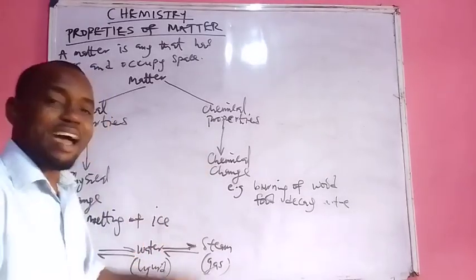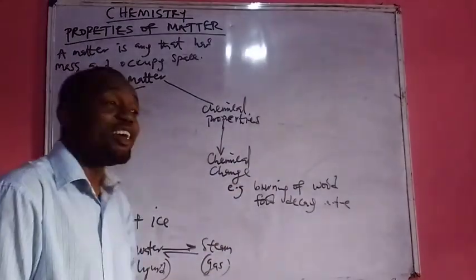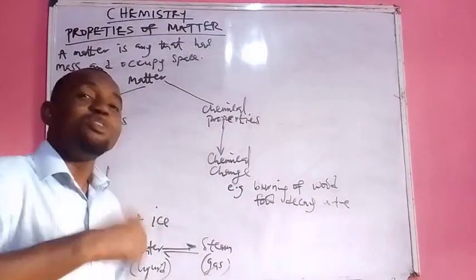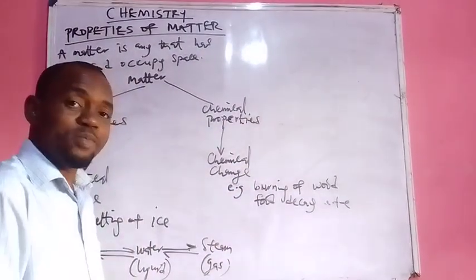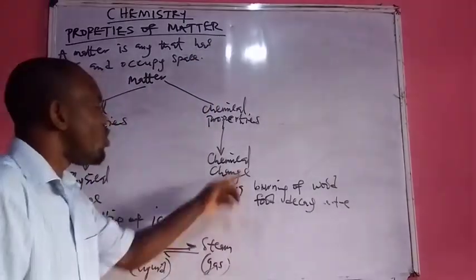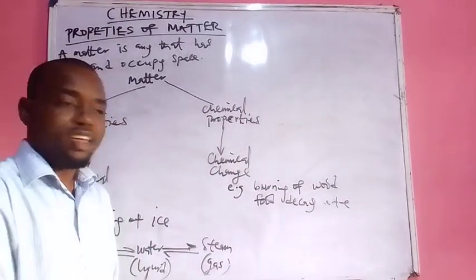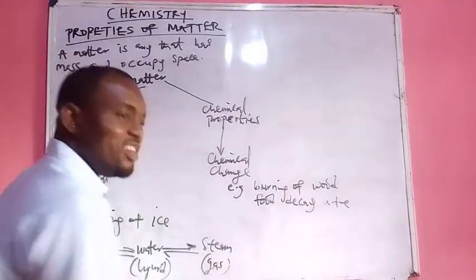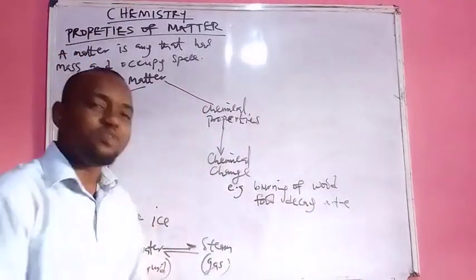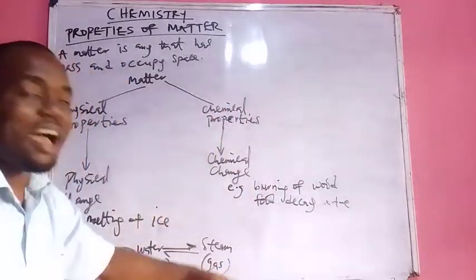Now let's look at the example, the burning of firewood. If you burn your wood, after you burn your wood, a new substance is formed, that's the charcoal. Can you recover that wood again? No, it's not possible. That's what we mean by a chemical change. Another one again, the decay of food. Once your food decays, you cannot get back the original food again. It has gone bad. These are chemical changes.